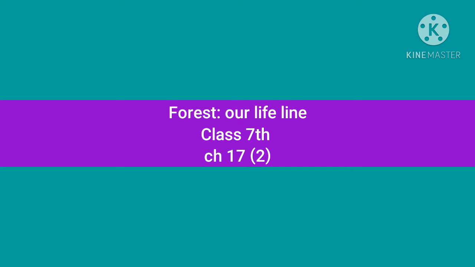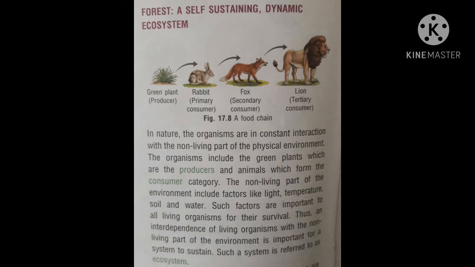Forest, Class 7th, Chapter 17, Second Part. Children, here you are seeing figure 17.8, a food chain. Green plants are called producers because they manufacture food by the process of photosynthesis. Green plants are eaten by rabbit, which is a primary consumer because it is a herbivore. Now rabbit is eaten by fox, that is a secondary consumer, and the fox is eaten by lion, that is a tertiary consumer. So consumers are of three types: primary consumer, secondary consumer, and tertiary consumer.